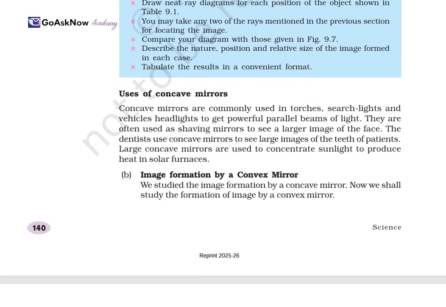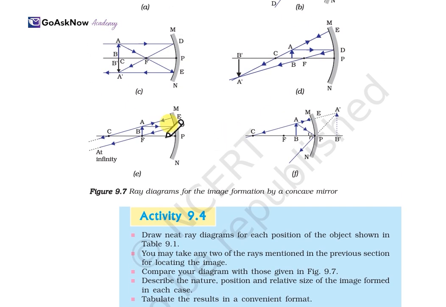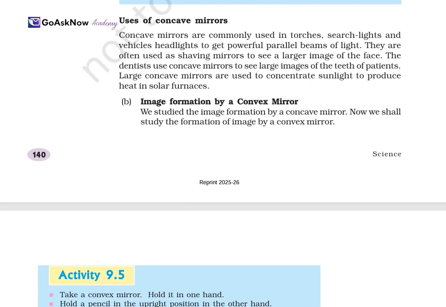Now uses of the concave mirror. We have studied deeply how it happens when the ray passes through the focal point, through the principal axis and all, and the image A'B' when the object is at the center of curvature C. So what happened and how the image has been formed has been explained here with the help of ray diagrams. Now let's move ahead with the uses of a concave mirror.